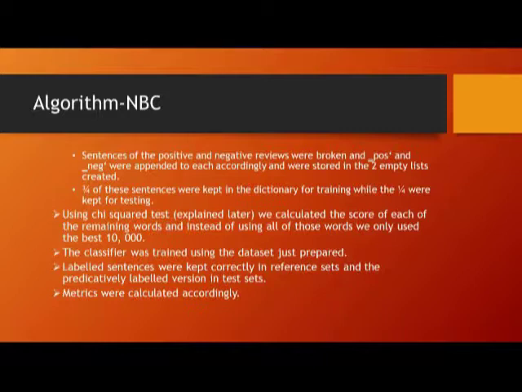Then the chi-square test is applied and scored for each of the remaining words. And instead of using all those words, we only use the best 10,000 words. The classifier was trained using the dataset just prepared. The labeled sentences are kept correctly in reference sets and the predictively labeled versions.